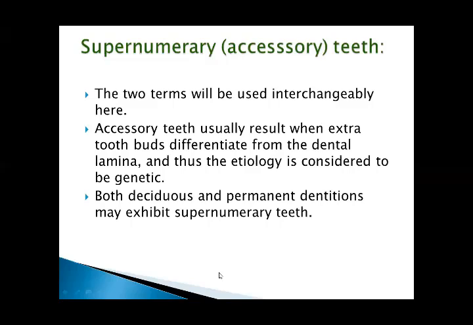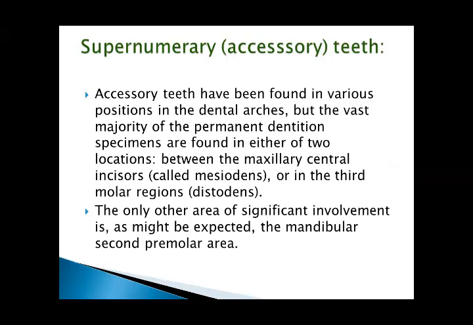The two terms will be used interchangeably here. Accessory teeth usually result when extra tooth buds differentiate from the dental lamina, and thus the etiology is considered to be genetic. Both deciduous and permanent dentitions may exhibit supernumerary teeth. Accessory teeth have been found in various positions in the dental arches, but the vast majority of the permanent dentition